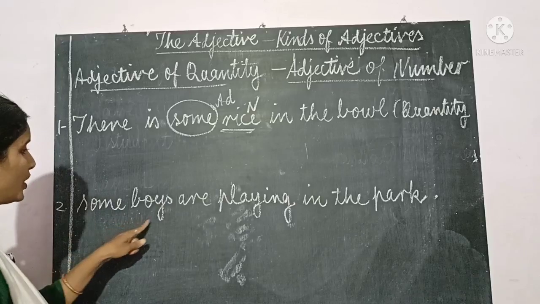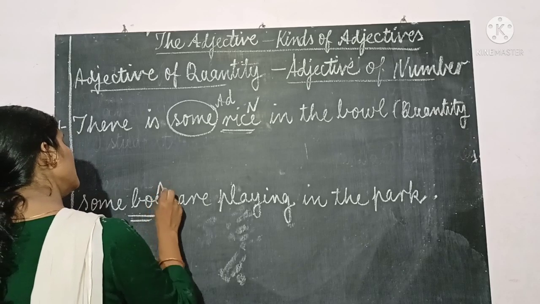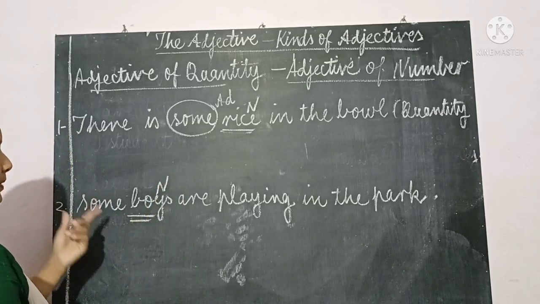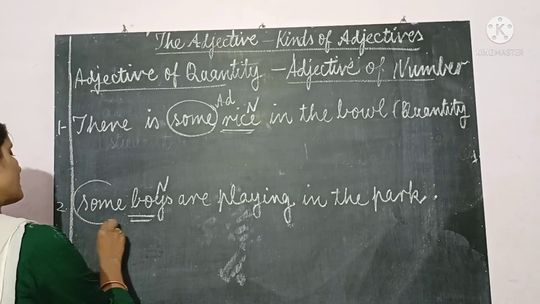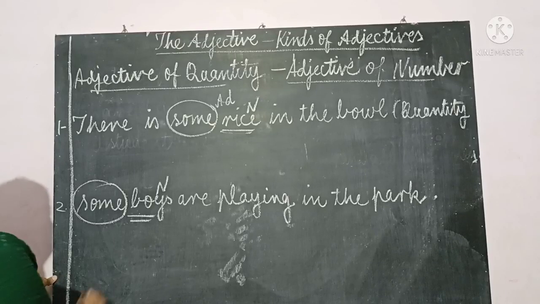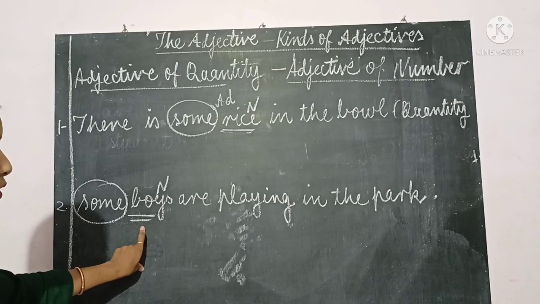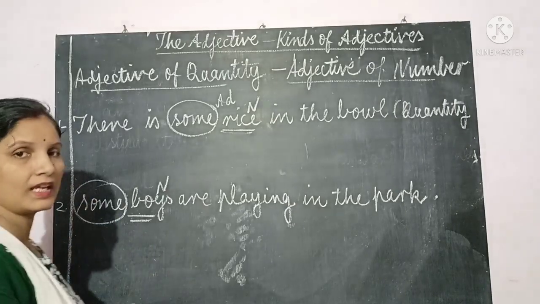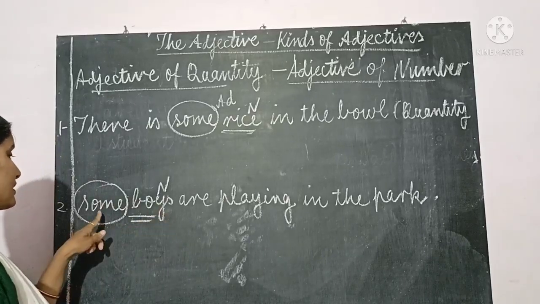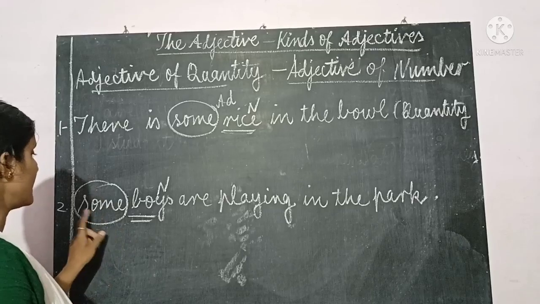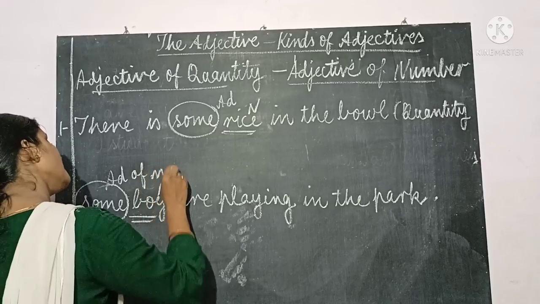But the same adjective, you can see, is used for a countable noun. Let's see here, some boys are playing in the park. Here we are talking about boys. Okay, this is a noun. And some boys, how many boys? If we ask the question, how many boys? The answer comes some. So this is giving the answer of how many. And you can see boys, we can count. Okay, boy, boys. We can make it plural. So boys is a countable noun, and some is used for a countable noun. So some is an adjective of number.